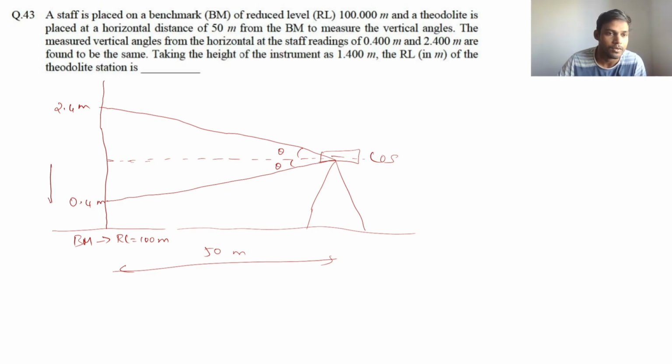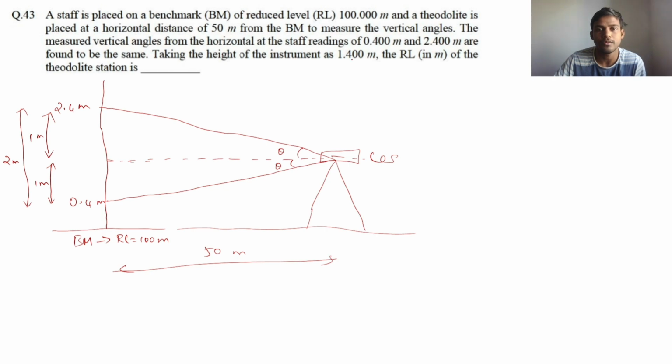This one and this one will be equal. So the total distance is 2.4 meter minus 0.4 meter, which is equal to 2 meter. So this will be 1 meter and this will be 1 meter. So this is equidistant. That's why we are getting the same angle.